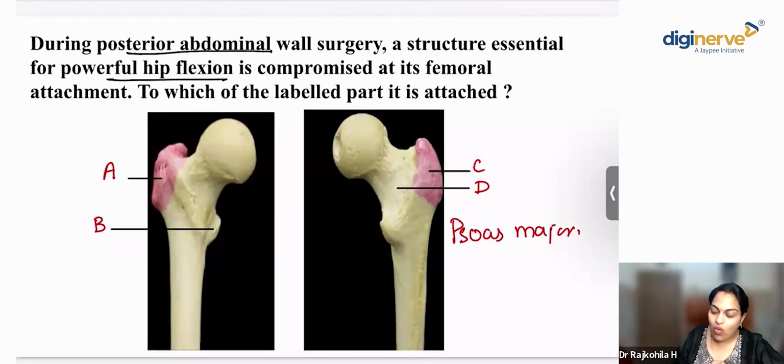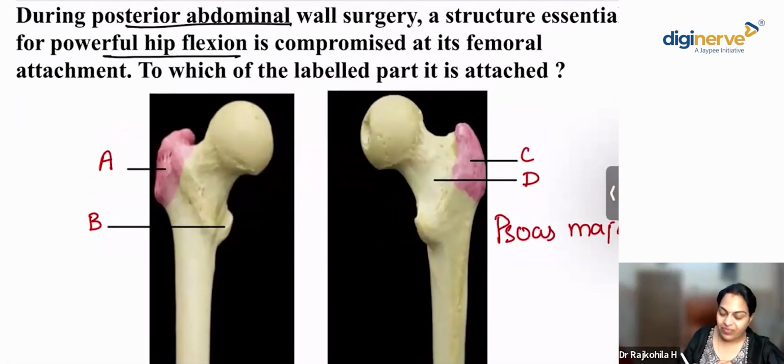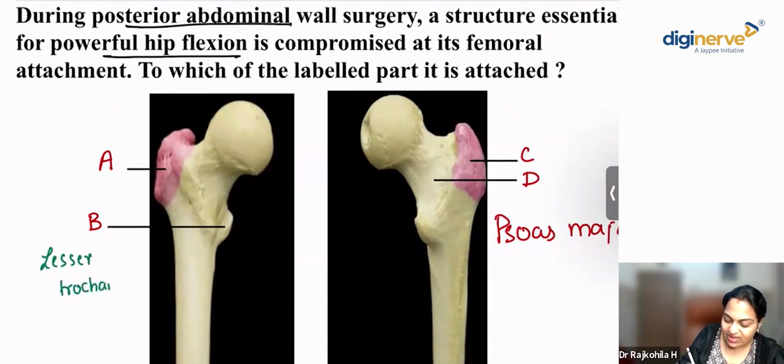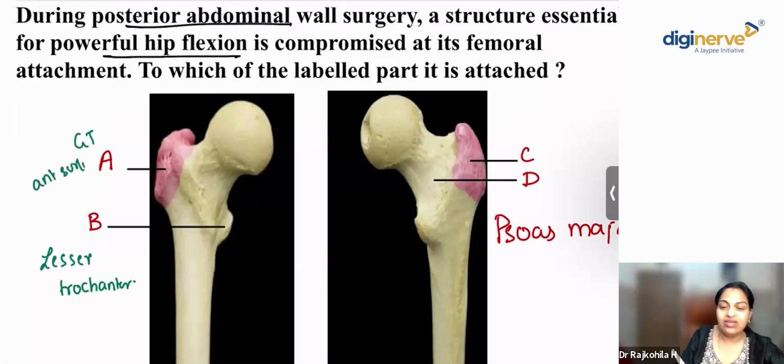Now, tell me what are these bony landmarks? B is the lesser trochanter. A is the anterior surface of the greater trochanter. Recently, over the past few years, they are giving a lot of bony landmarks.